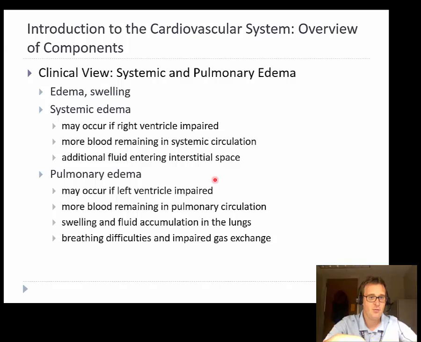The opposite is a pulmonary edema. This is whenever our left ventricle is not pumping properly. If it's not pumping fast enough or hard enough, then the fluid is not going to be drained from the lungs as quickly as it's sent to the lungs. And so this has fluid accumulation in the lungs themselves. This is obviously very bad because you can have impaired gas exchange, and so you can kind of suffocate yourself that way.